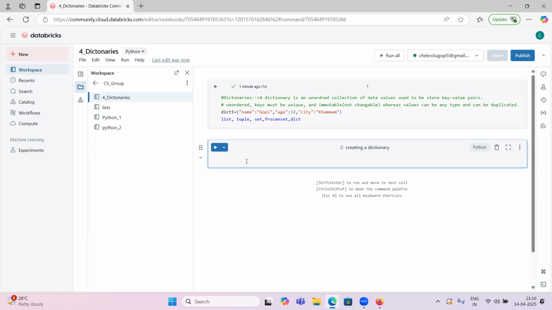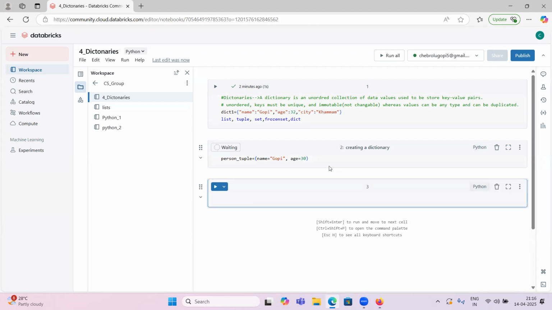Okay, person. If I have person equal to, okay, wait, person tuple. This is one variable name. So the data is in tuple, like name equal to Gopi and age equal to 30. So if we have some tuple like this,